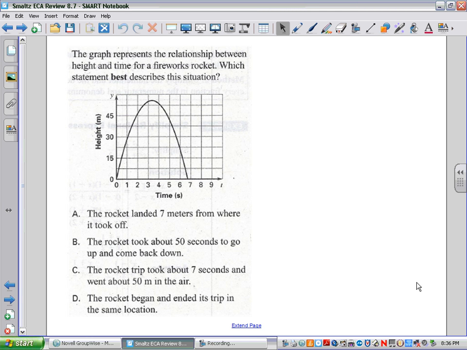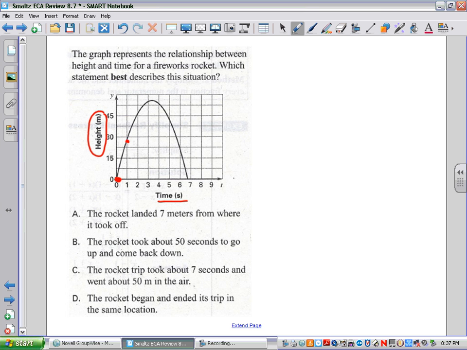You need to look at the very bottom. You see it's labeled time, and the S stands for seconds. Then along the other side, right here, is height, and it has an M in parentheses, so it stands for meters. So at 0, 0, which is right here at the origin basically, that's at 0 seconds, the firework was 0 feet off the ground. Well, that makes sense.